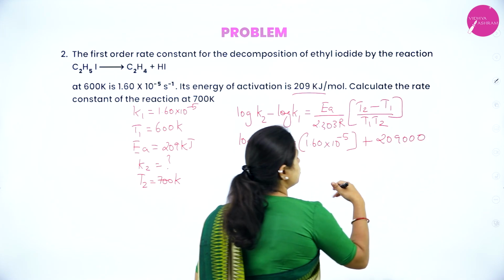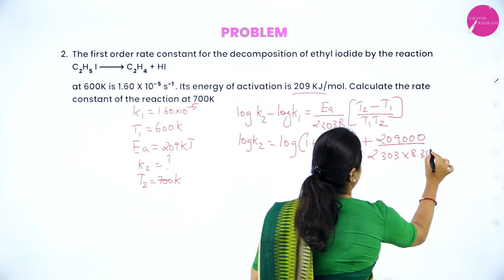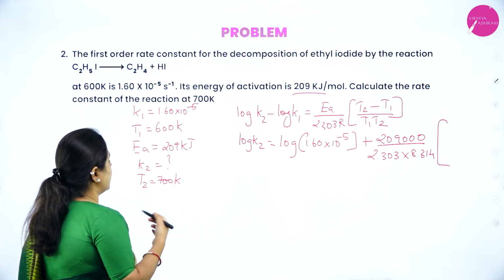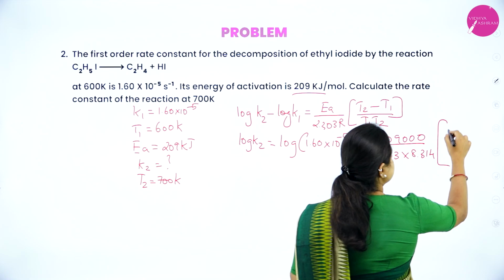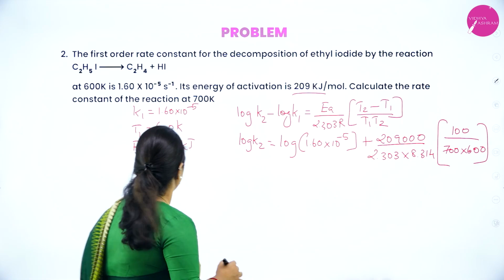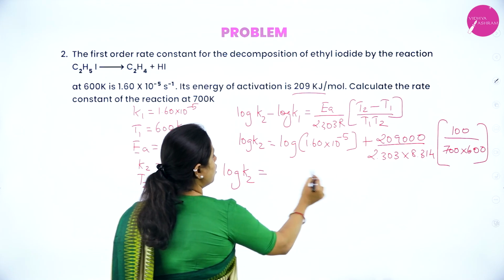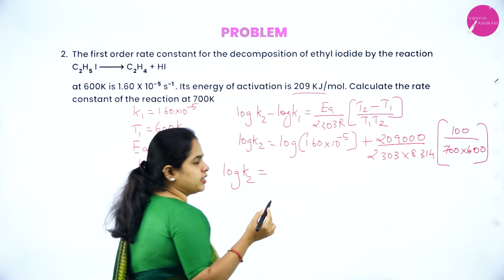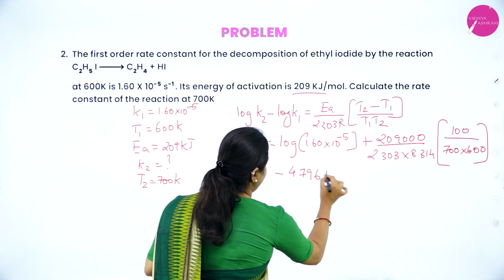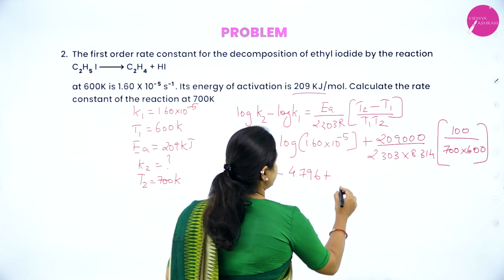209000, right? Kilojoules into joules divided by 2.303, again R we are considering 8.314 into T1 and T2 is already given in the question. T1 is 600 and T2 is 700. So 700 minus 600 is 100 divided by 700 into 600. Okay. So continuing this, log K2 will be equal to log of this, log 1.60 into 10 to the power minus 5 is equal to minus 4.796.